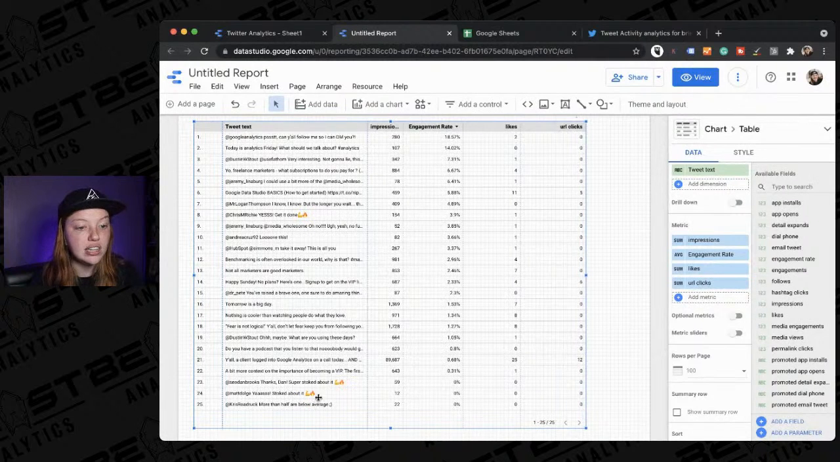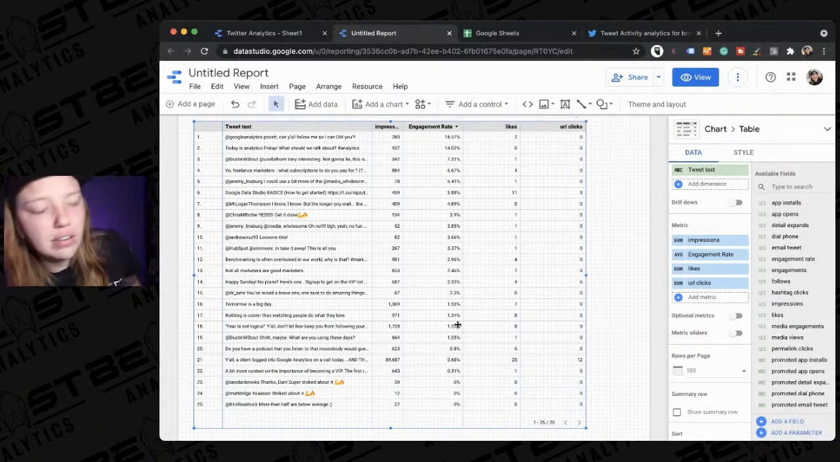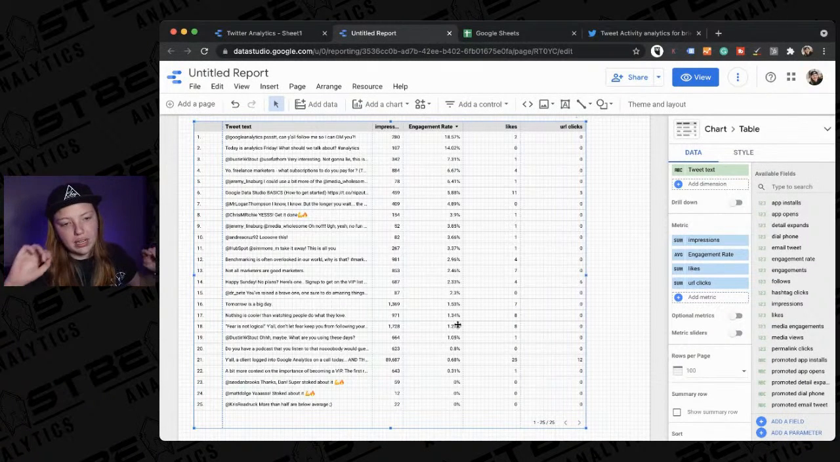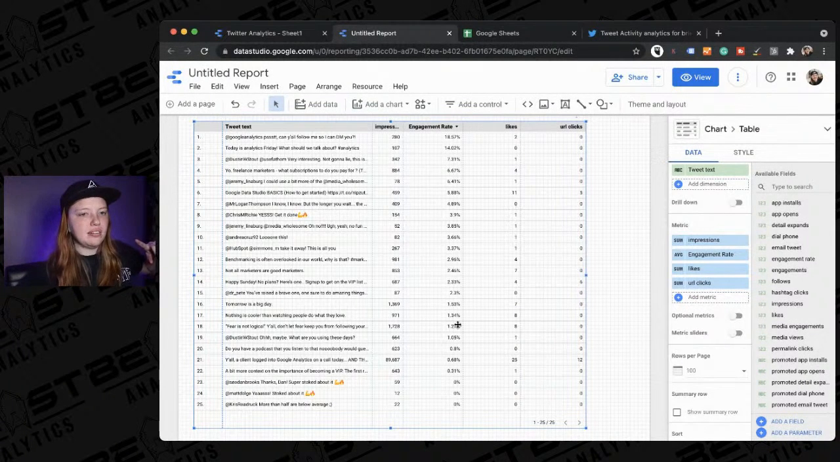And then we can also see the things at the bottom that did not do very well. Okay, so a lot of me tweeting about my merch brand coming out didn't do very well. But you also have to take into account, and I know I've talked about this a million times before, engagement rate based on impressions.